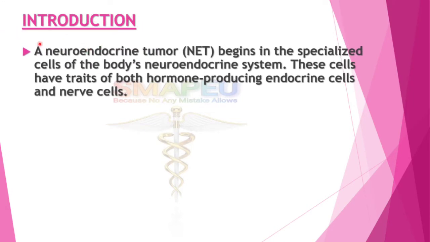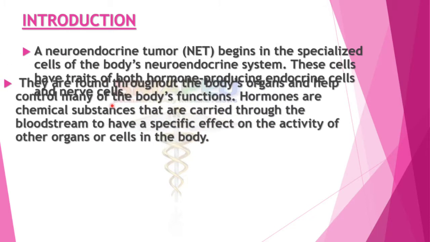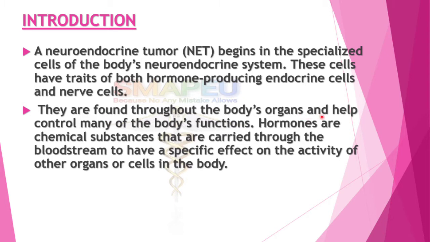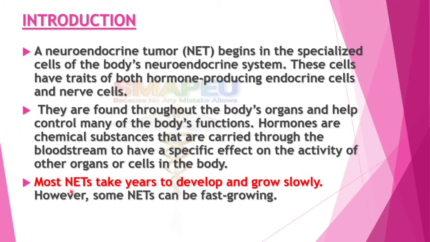Now let's see some introduction of neuroendocrine tumor. A neuroendocrine tumor begins in the specialized cells of the body's neuroendocrine system. These cells have traits of both hormone-producing endocrine cells and nerve cells. They are found throughout the body's organs and help control many of the body's functions. Hormones are chemical substances that are carried through the bloodstream to have a specific effect on the activity of other organs or cells in the body. Most neuroendocrine tumors take years to develop and grow slowly. However, some neuroendocrine tumors can be fast growing.